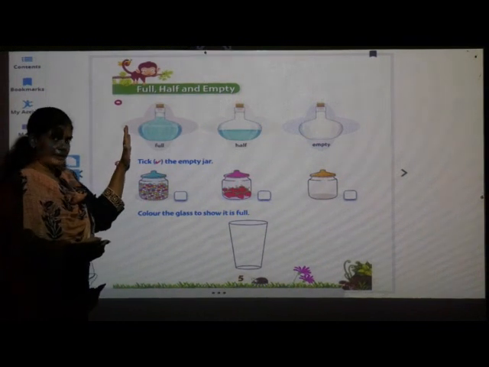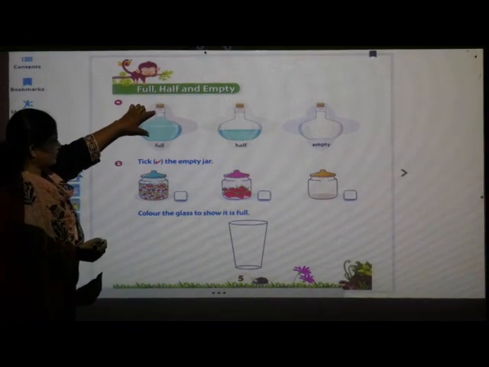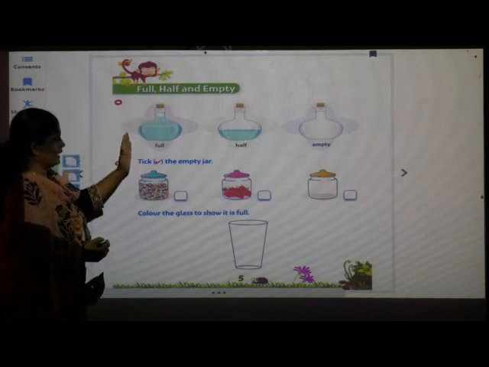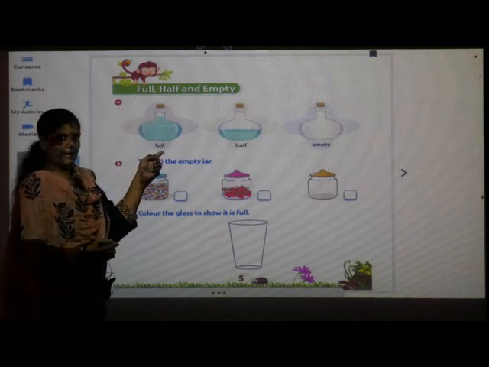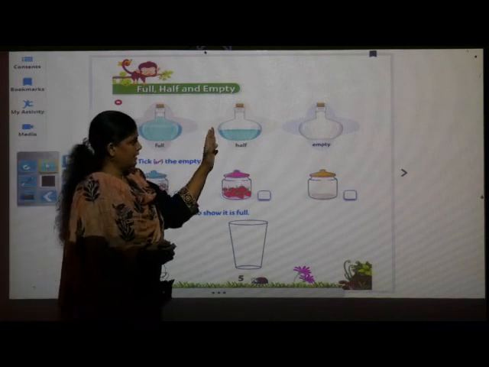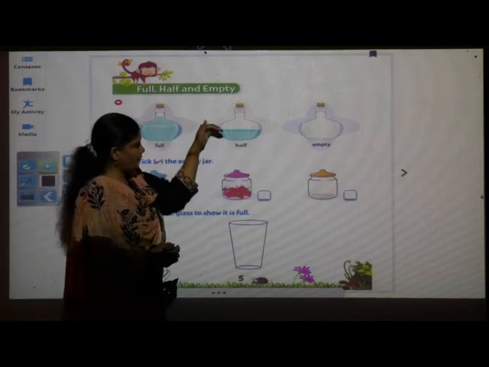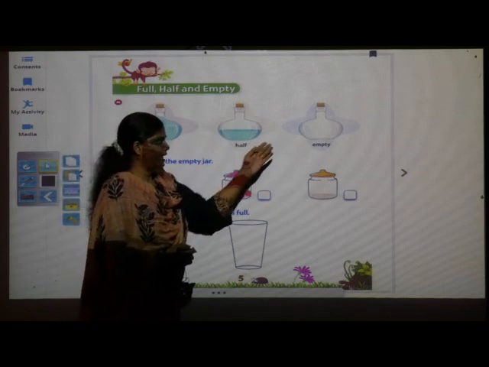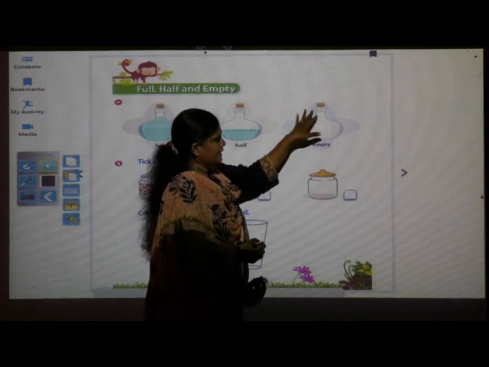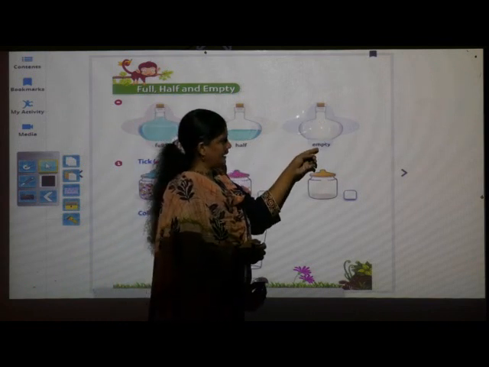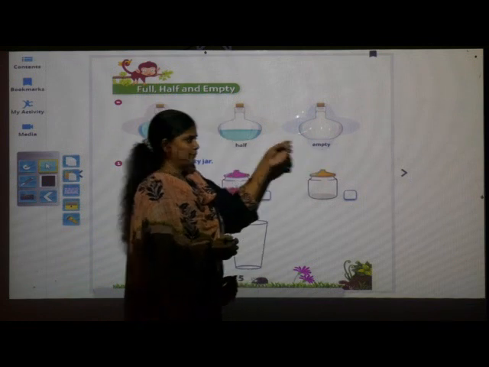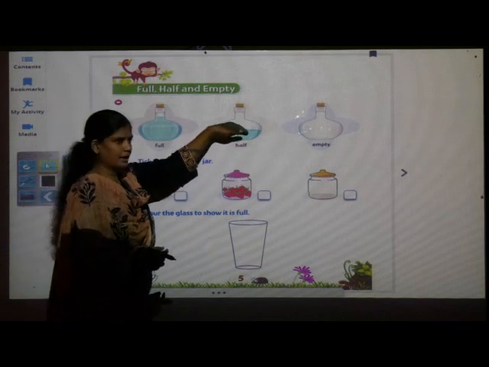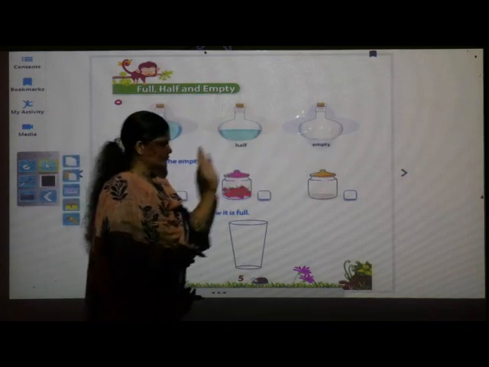See now here in the picture. Can you see in this bottle till up we can see the water. So we say full, F-U-L-L full. Second, here in second bottle, see the water is only half. So H-A-L-F half. And in this third bottle nothing is there. It is empty. E-M-P-T-Y empty. तो full means पूरा भरा हुआ, half means आधा, empty means पूरा खाली.